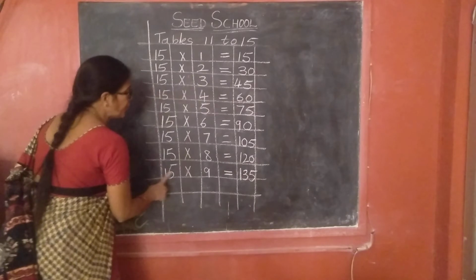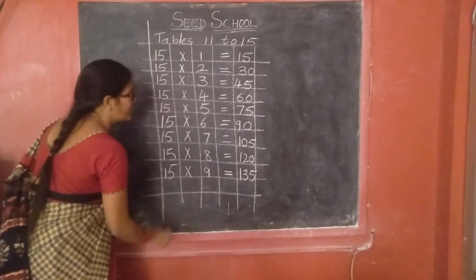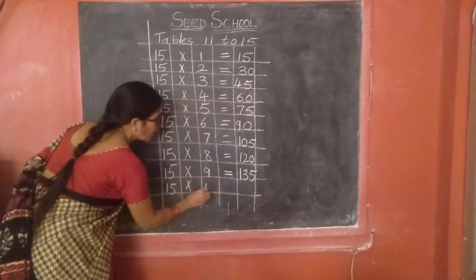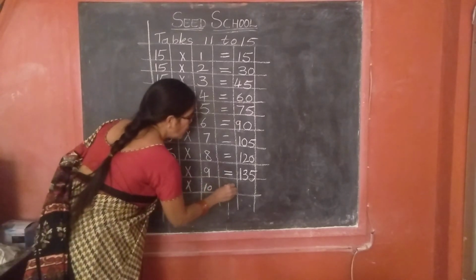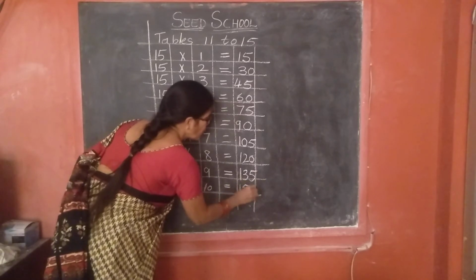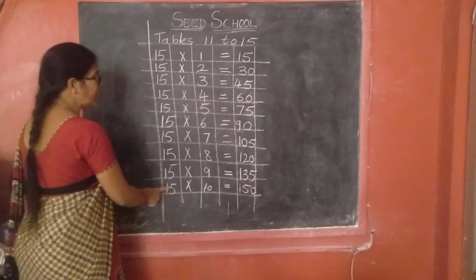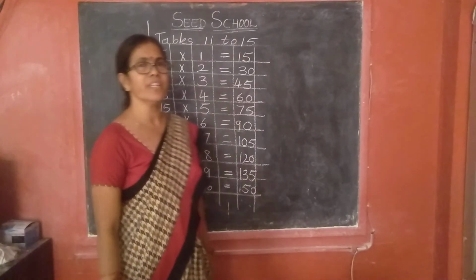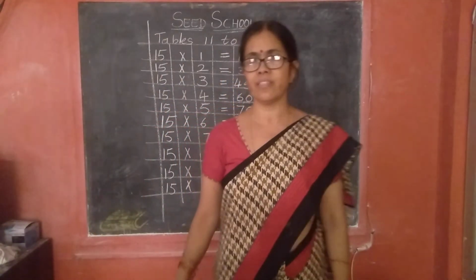Yes. 15 nines are 135. 15 tens are 150. Yes, children, you have finished this.